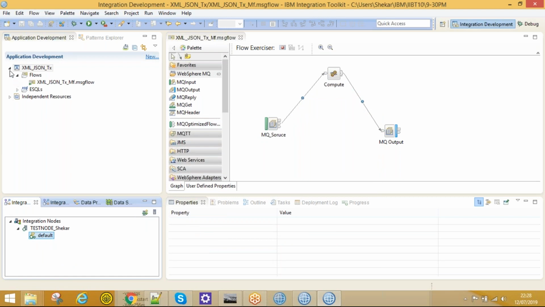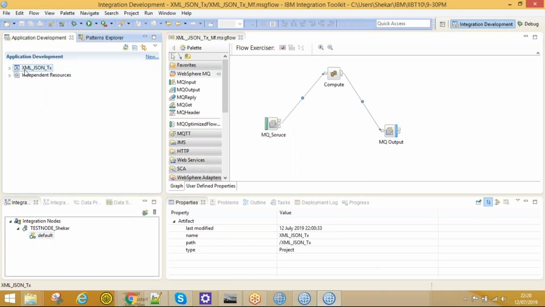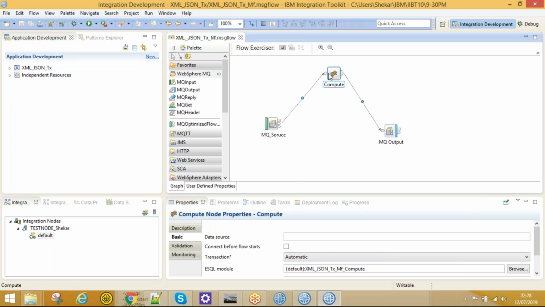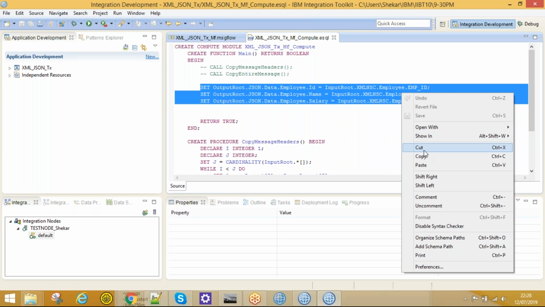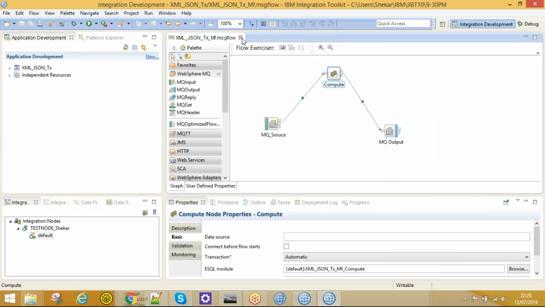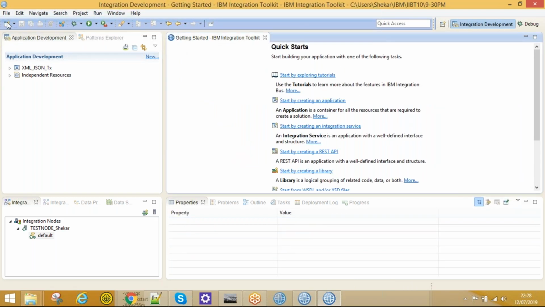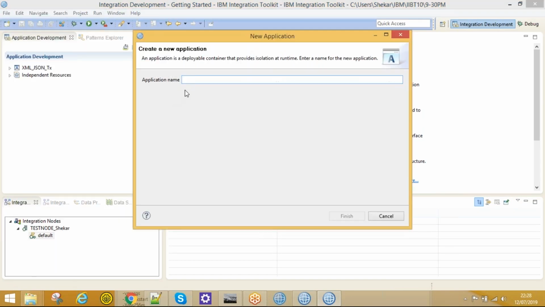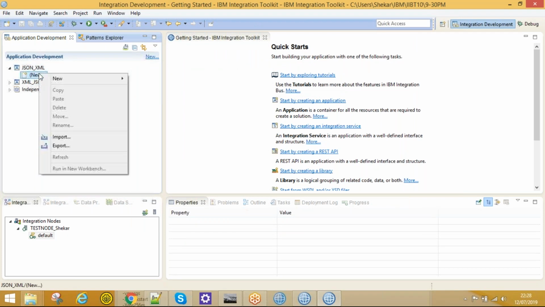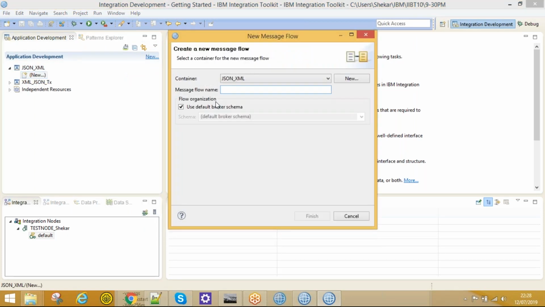Now let me do the JSON to XML transformation. Let me copy this code, these 3 lines. Create a new application, JSON to XML. And in this application, I'll create a new message flow, JSON to XML underscore MF message flow. Click finish.